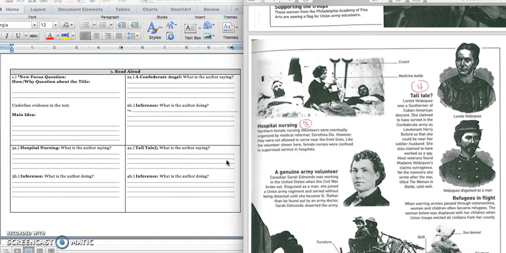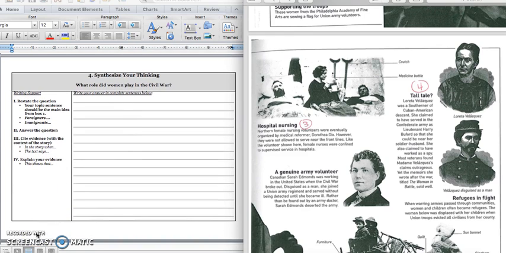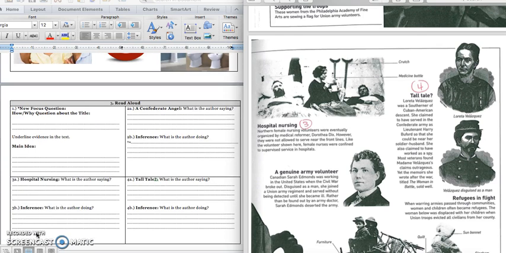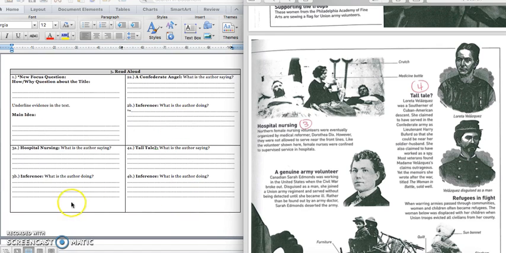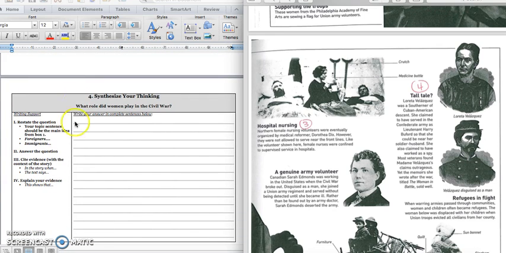And we want to know, why would the author include this information in the section about women at war? And we would write that the author is describing how women made unusual accomplishments during the Civil War. Press pause to write down your answer and play when you're ready for the paragraph. It says, what role did women play in the Civil War? And you can use box 1, your main idea, as your topic sentence, and then the other boxes as details to support your answer. Make sure you have a quote from the text.